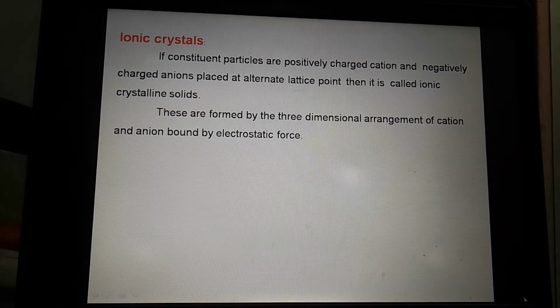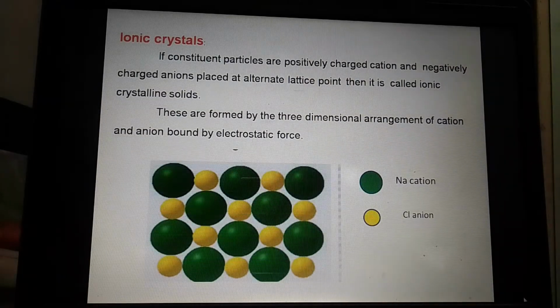These positively charged cations and negatively charged anions are placed at alternate lattice points, and there is a formation of ionic crystalline solid. They form a three-dimensional arrangement of cations and anions bound by electrostatic force.